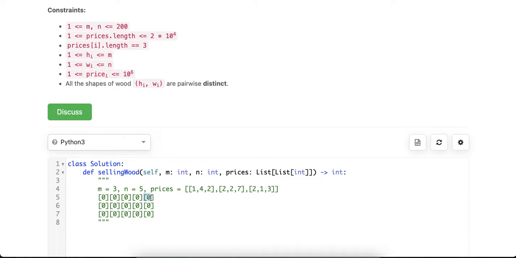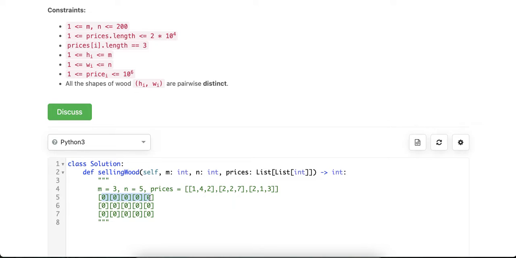And the 1 times 1 is equivalent to anything that has been built with the 1 times 1 before. So that's what it means to check from what we've calculated before to find the maximum money we can get when exploring a certain sub-rectangle of the wood.